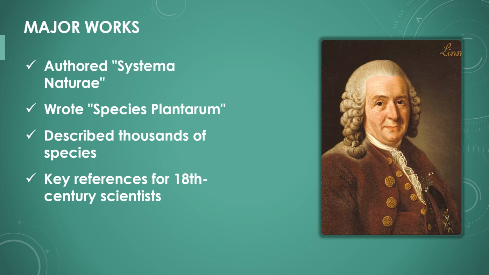Linnaeus wrote several important books during his lifetime. His most famous works include Systema Naturae and Species Plantarum. These books describe thousands of plant and animal species. They served as essential references for scientists and naturalists in the 18th century and beyond.